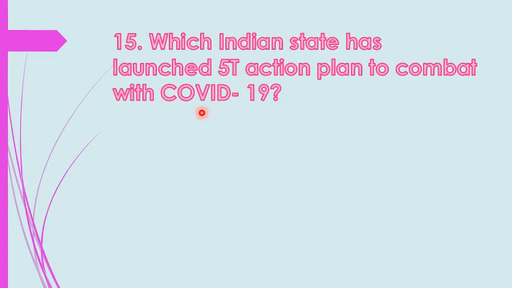First of all, let me tell you about something. 5T. What is 5T? So 5T here are denoting 5 words which are very useful to fight with COVID-19. So first T is testing. In COVID-19, testing is very important, students, because by the testing we can identify the patient who are suffering from COVID-19.